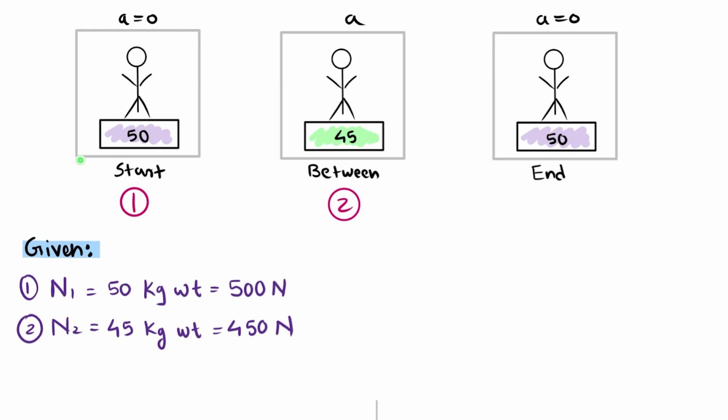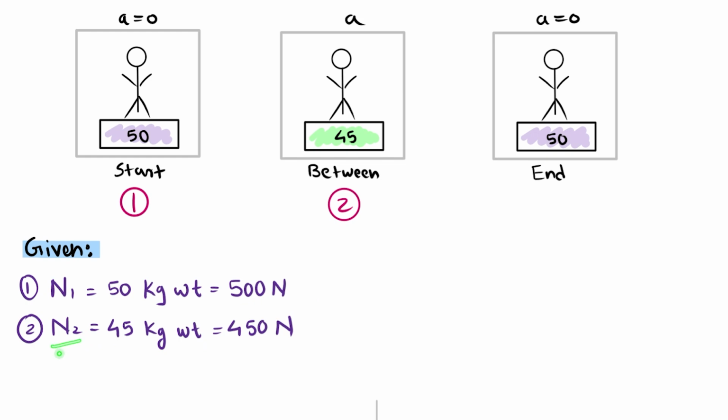So we have been given the normal reaction provided by our weighing scale on the man in the upward direction. So the first case's normal reading is 50 kg weight and we need to convert this into Newton because we need SI units for our calculation. So 50 kg weight becomes 500 newtons as 50 into 10. That's the conversion ratio for kg weight to Newton.